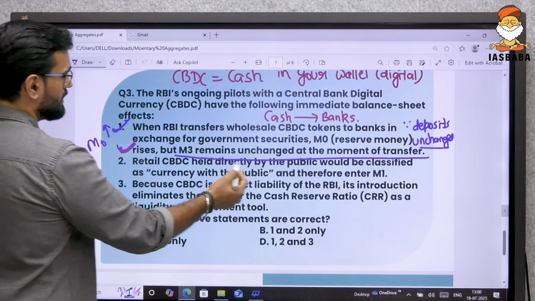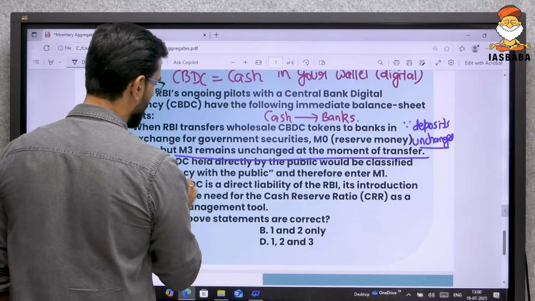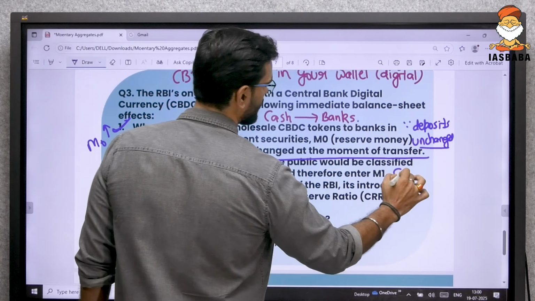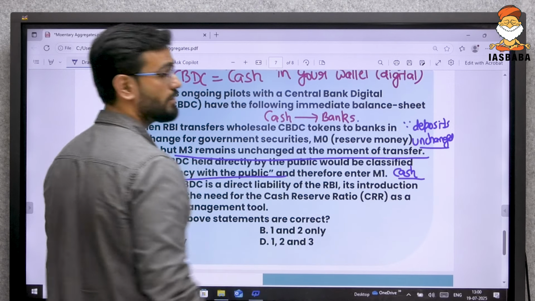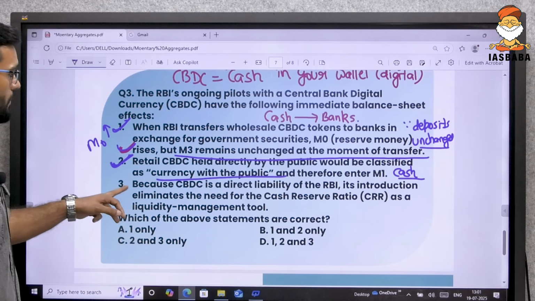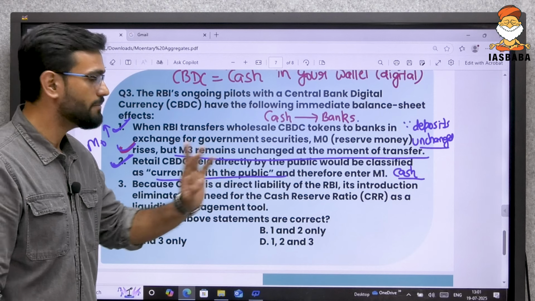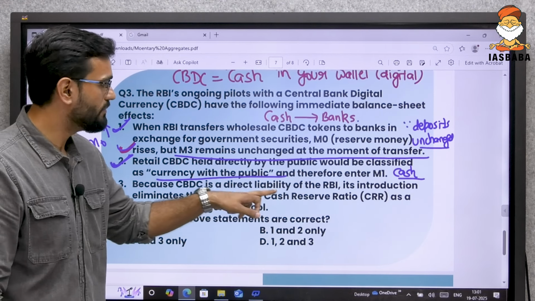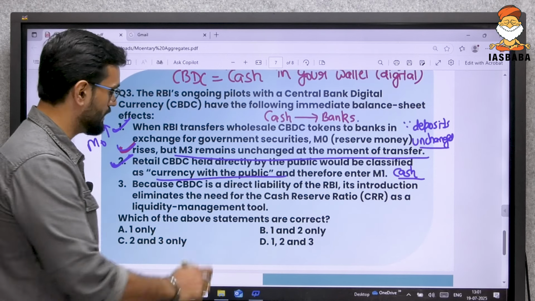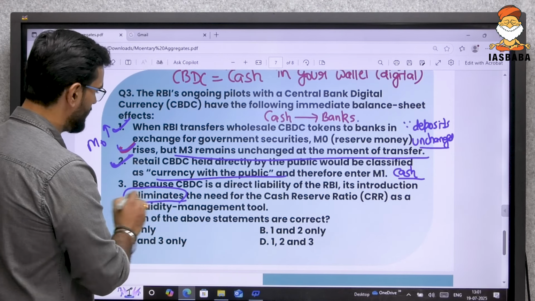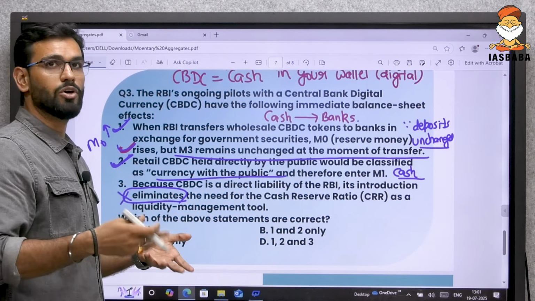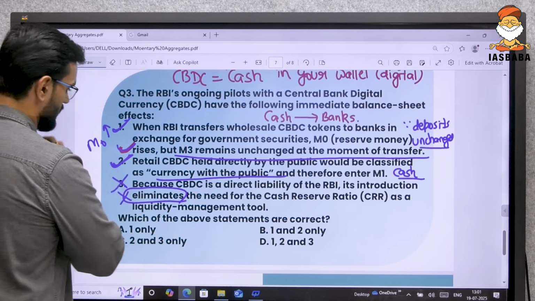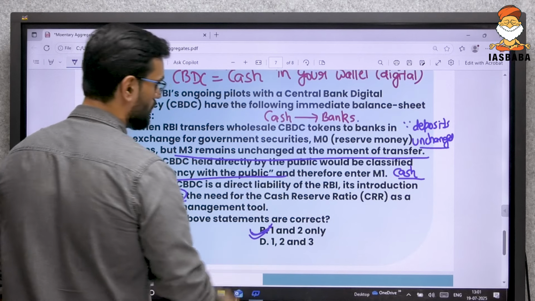Next, retail CBDC held directly with the public would be classified as currency with the public. Yes or no? Yes. Why? Because it is directly cash in your digital wallet. Then, because CBDC is a direct liability of RBI, M0, its introduction eliminates the need for the cash reserve ratio. Does it eliminate? It does not eliminate. This liquidity management tool will still be required. So, 1 and 2 only.